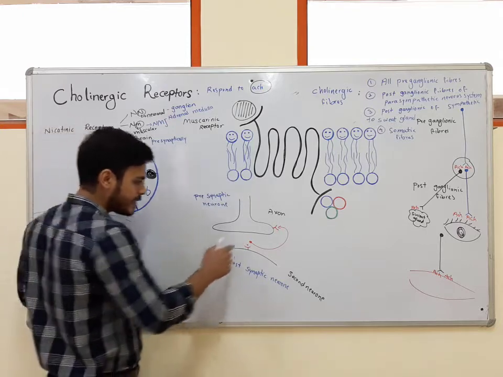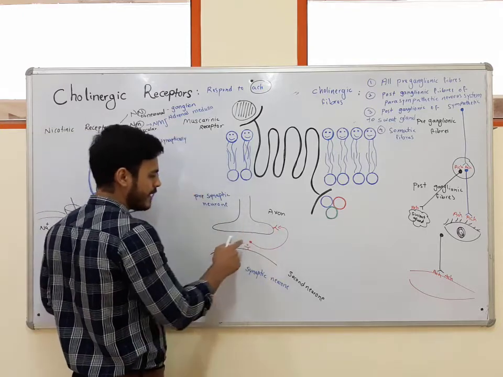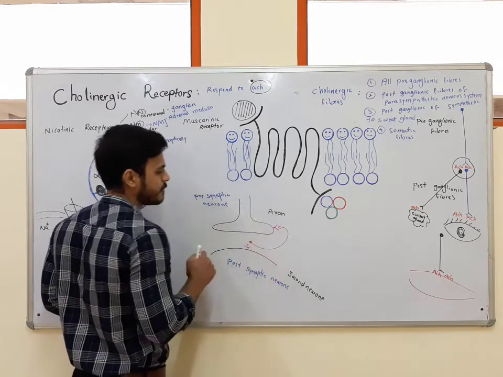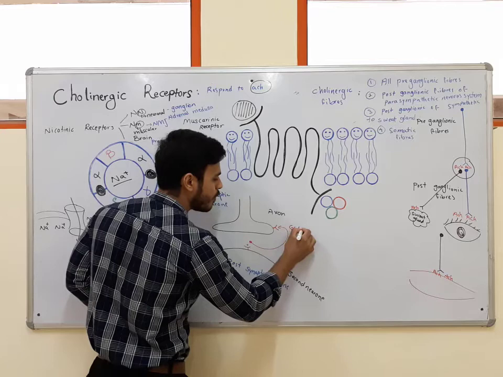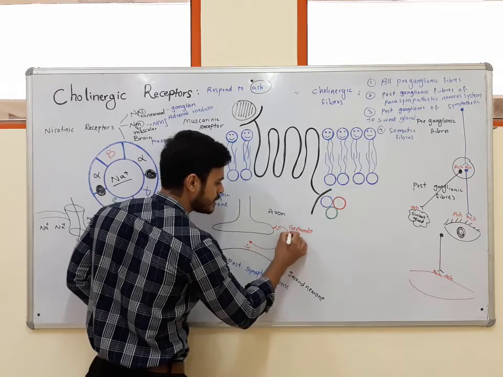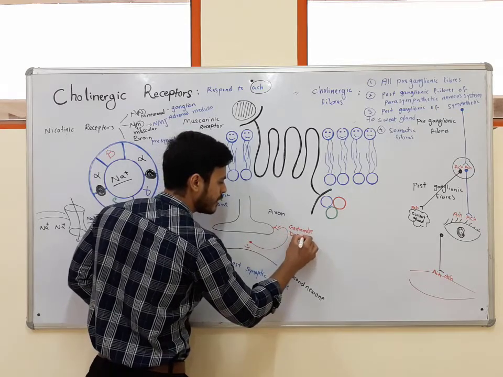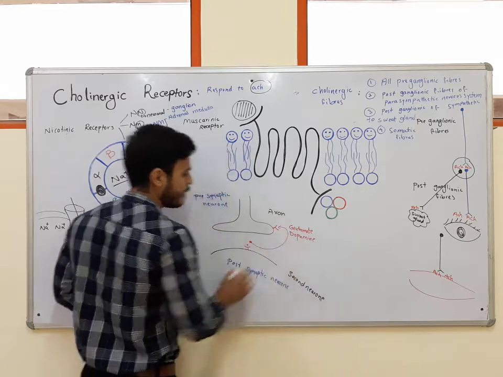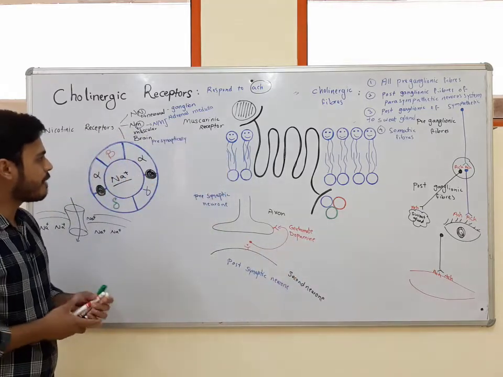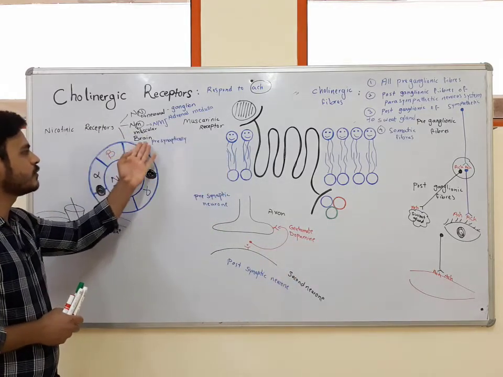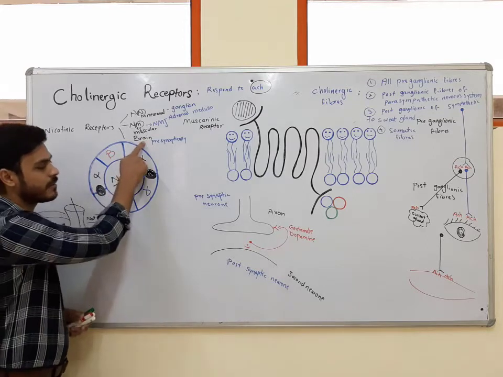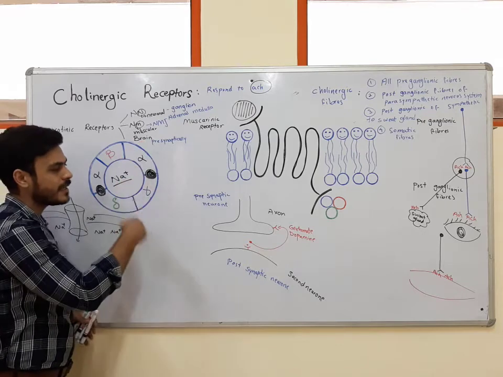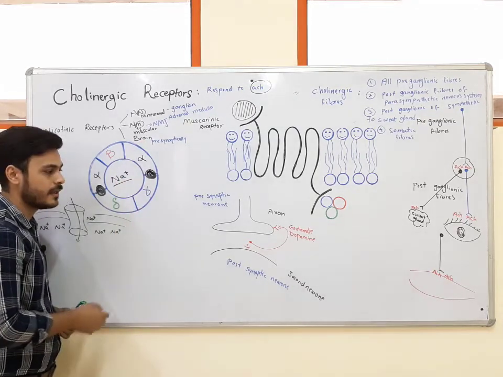But when acetylcholine binds to this perisynaptic receptor, it can increase releasing of glutamate and dopamine.